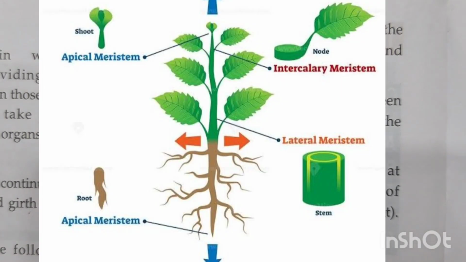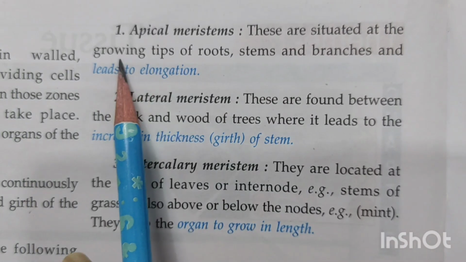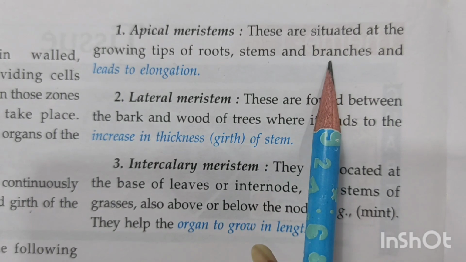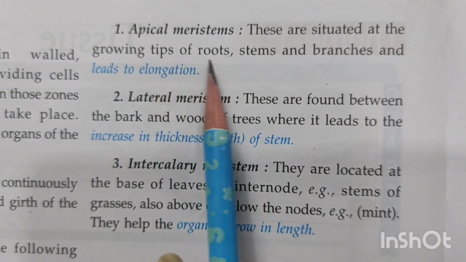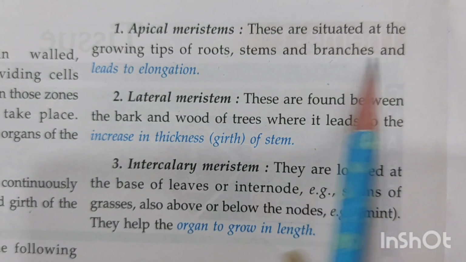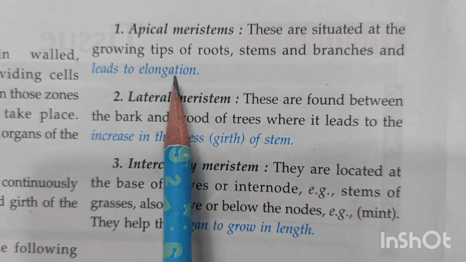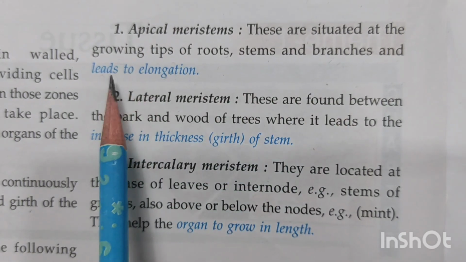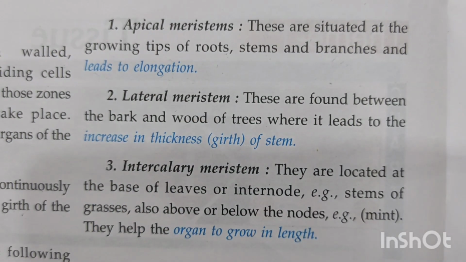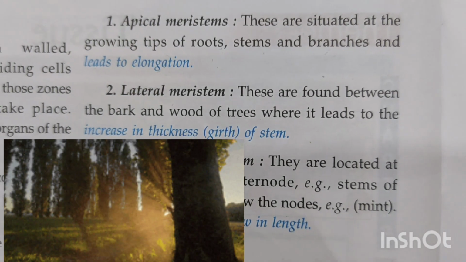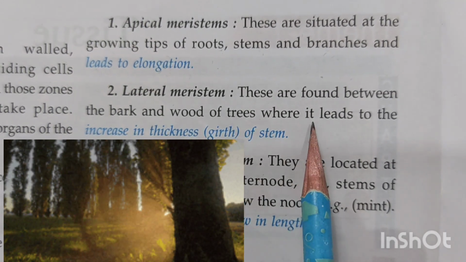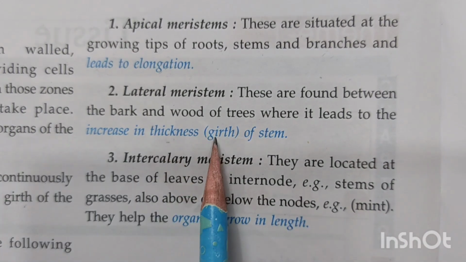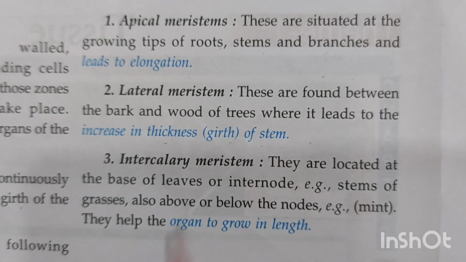Beginning with apical meristems, children, these are situated at the growing tips of the root, stem and branches. Since they are found in the growing tips of all these places, they help in elongation. That means they help in increasing the length of the root, stem and the branches. So it leads to elongation. Lateral meristems are found between the bark and the wood of the trees, and so they help in increasing the thickness. That means they help in increasing the girth of the stem.